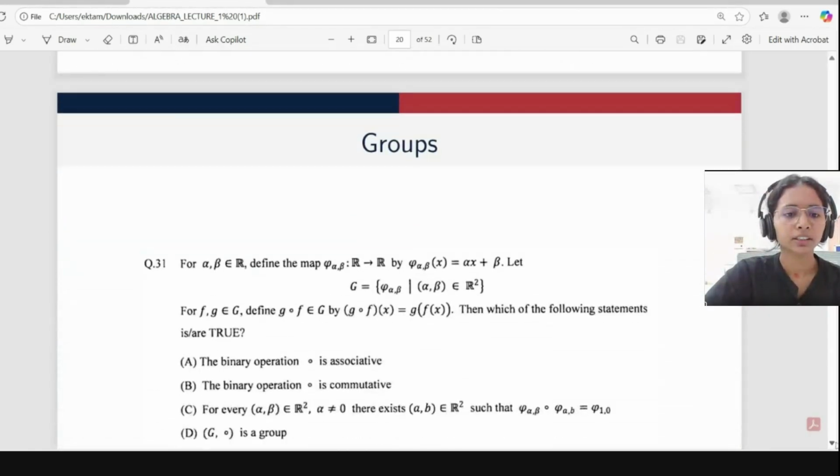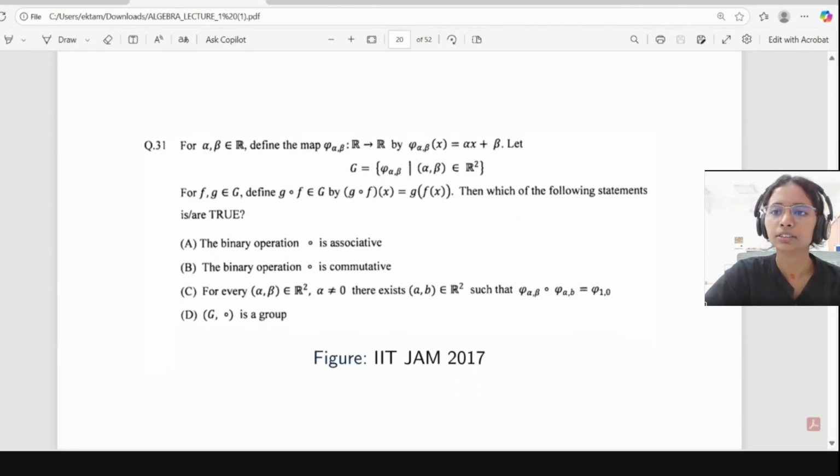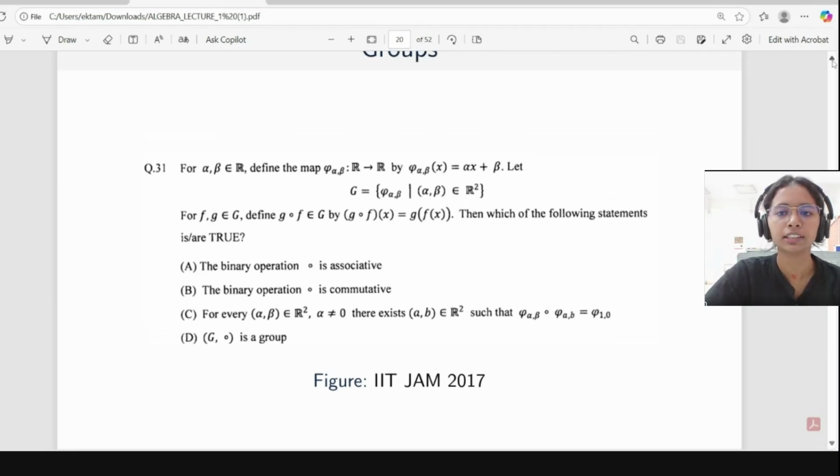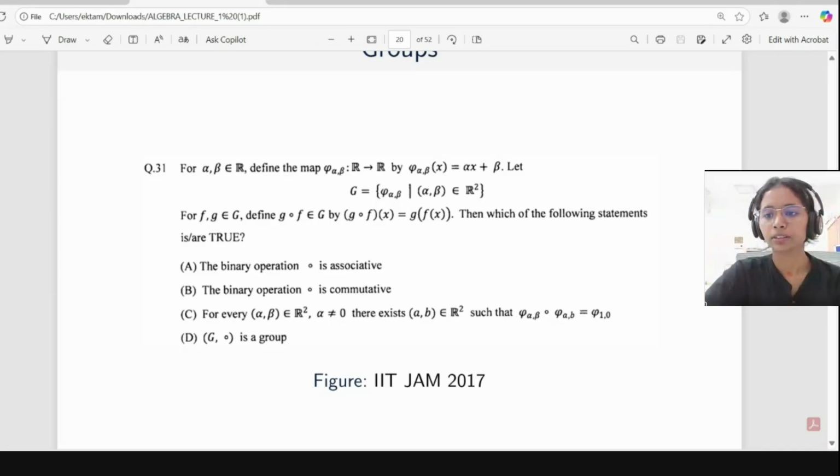Okay. So after this, we have this question. I think this question was asked in IIT 2017. So I'm giving you a few minutes. Just try it. Is the question clear to everyone? Yes. Okay.